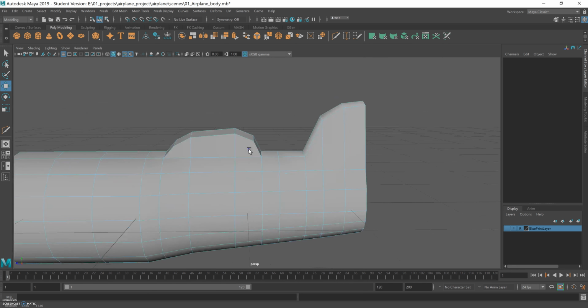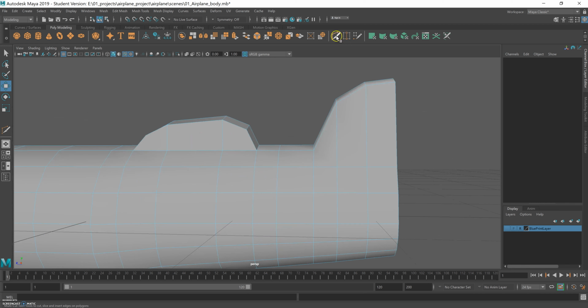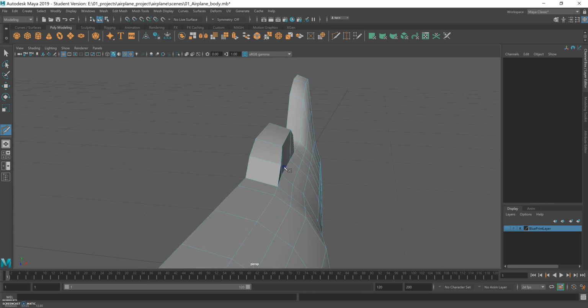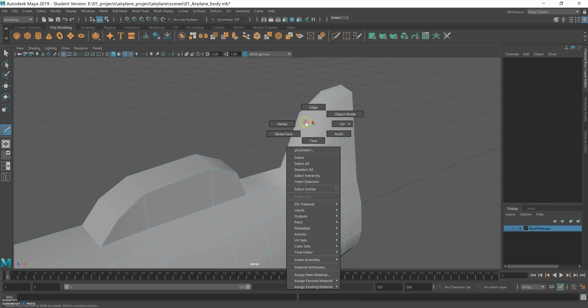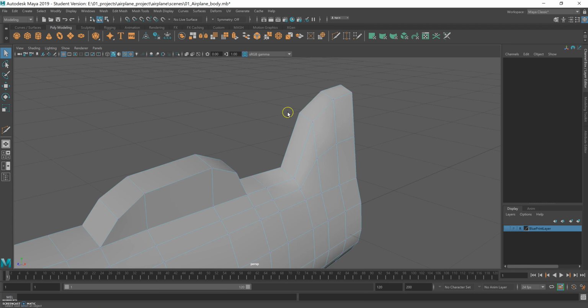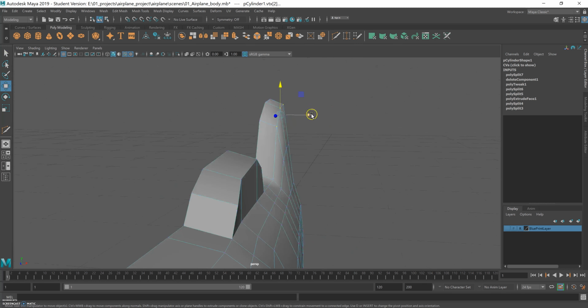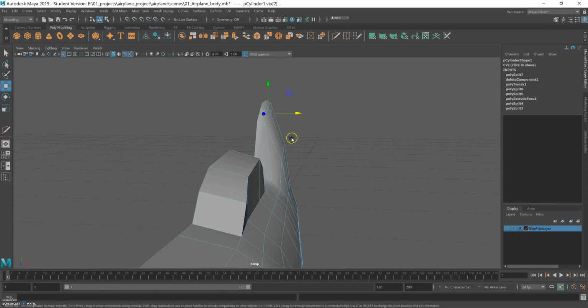So I'm going to use the multicut tool now to bring another edge loop here. Okay, it's good for now. Probably I need another one here. Okay, we can just move these vertices a bit more inside. Okay, it looks more like a tail now. Can do the same on the cockpit.